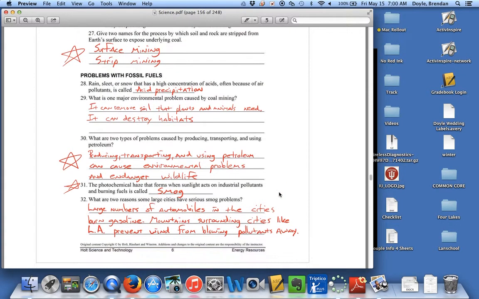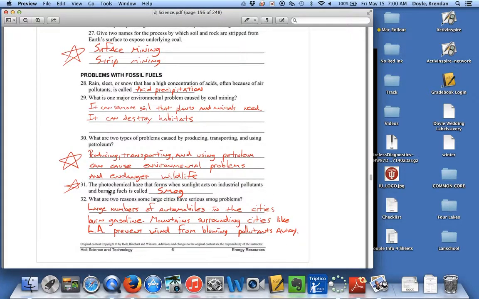That's it. Okay. Make sure you have corrected the entire directed reading. Put stars next to the ones you get right. Correct the ones you get wrong. Write notes if you need to. And be ready to turn that in.